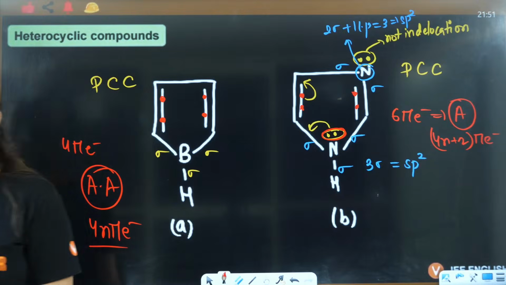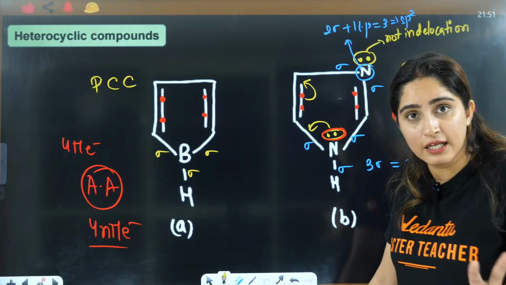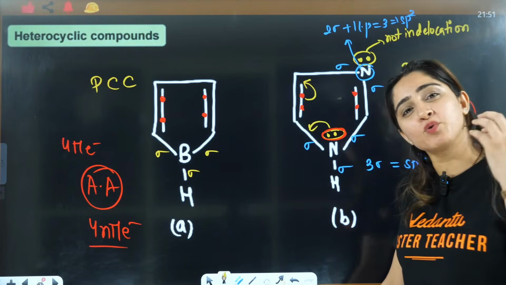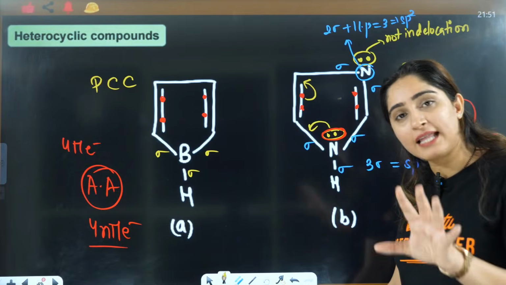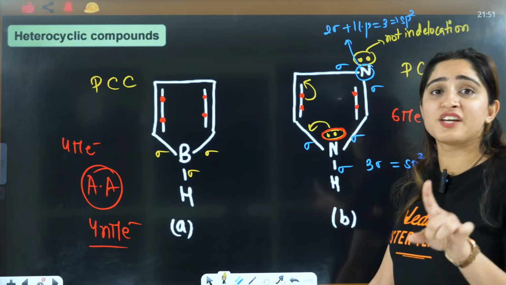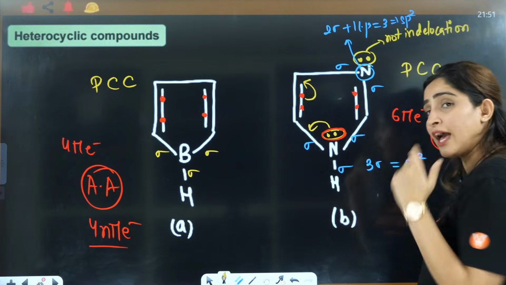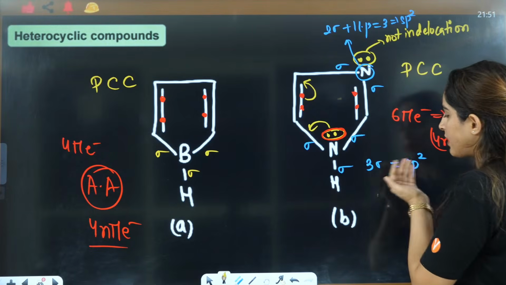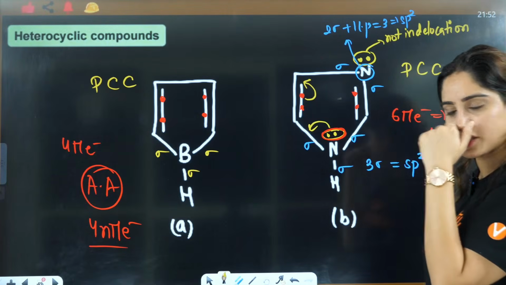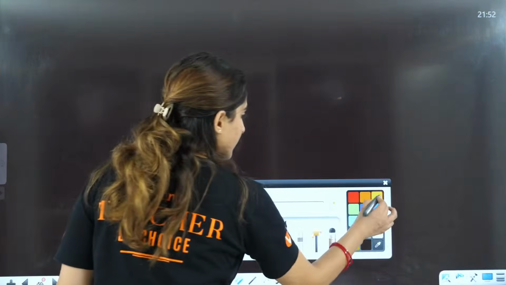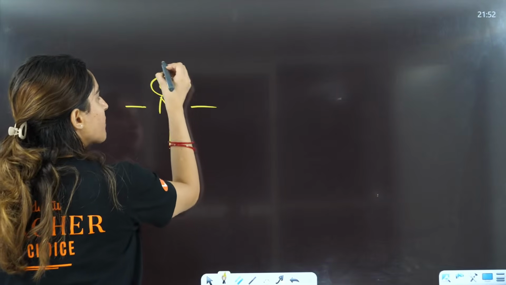See beta, what I told you, firstly you have to see the hybridization, right? For hybridization, I am repeating two simple concepts again and again. One is that the lone pair that is in the delocalization is not a part of hybridization. So this lone pair will show conjugation here. We have studied resonance. So that's why 3 sigma means sp2. This is not a part of delocalization because it is not involved in delocalization. Just remember one thing. When nitrogen has lone pairs here, this lone pair is a part of delocalization.